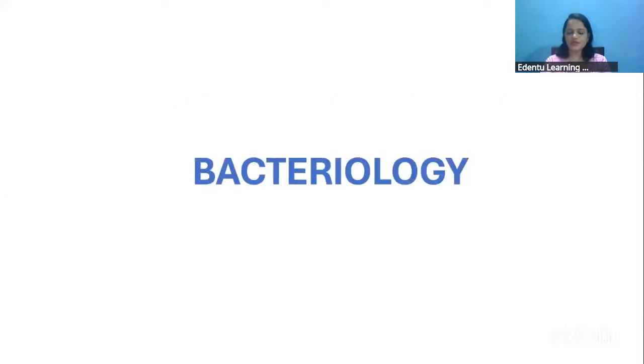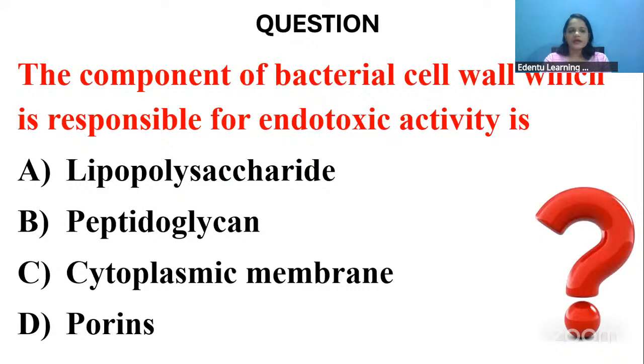So first we'll start with bacteriology. First question: the component of the bacterial cell wall which is responsible for endotoxic activity is... Like I always say in my live sessions, if you know the answer, you can put it in the chat box. If you don't know the answer, you can say so in the chat box. Or if you're doubtful about an answer, you can put that also. It doesn't matter if it goes wrong. We are all in the learning process here.